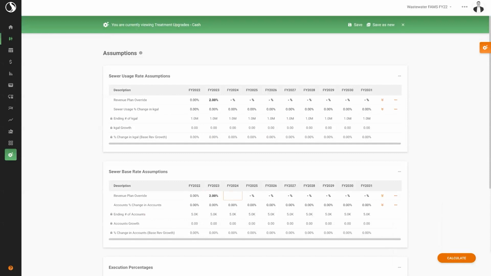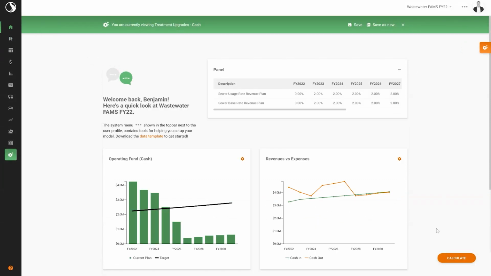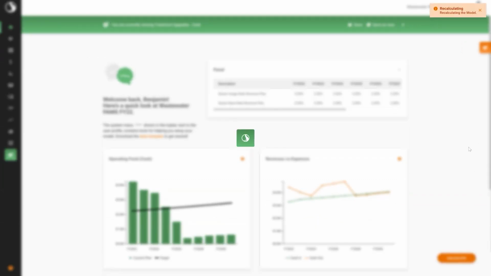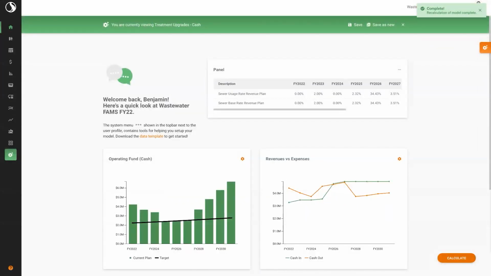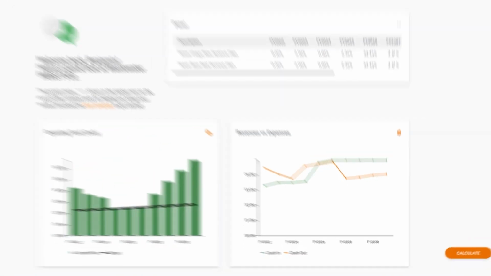We'll keep our current plan for 2% increases in year 2 of the model, and then, using just-in-time rate increases, we see that we can get by without additional increases for the first couple years. However, we will then be facing a very large spike once our balances have been drawn down and we continue to cash fund the majority of our CIP.